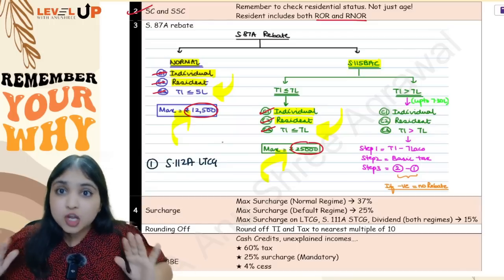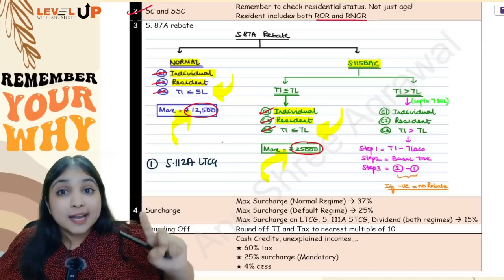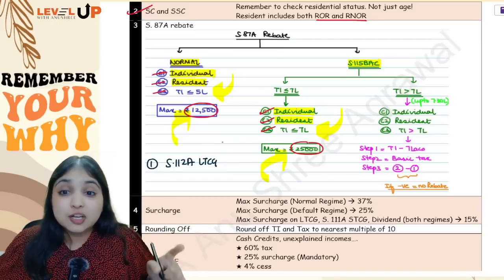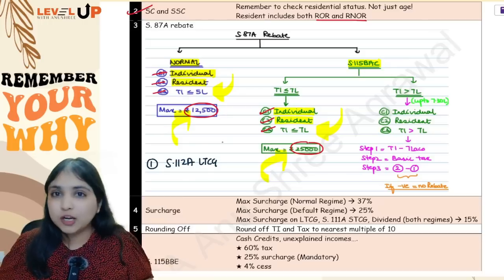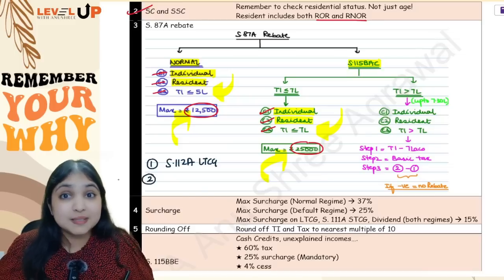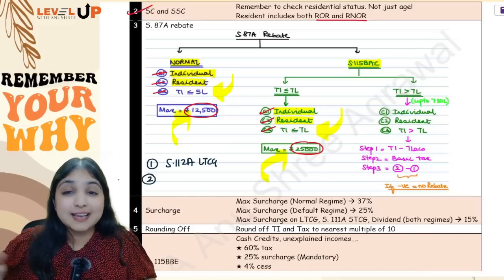Under any regime, you can't enjoy 87A rebate against section 112A LTCG. Against section 112 LTCG, you can enjoy rebate. Against section 112A LTCG, you cannot enjoy any 87A rebate. That is point number 1. Then there is one more mistake that generally happens over here, and that is HUF.